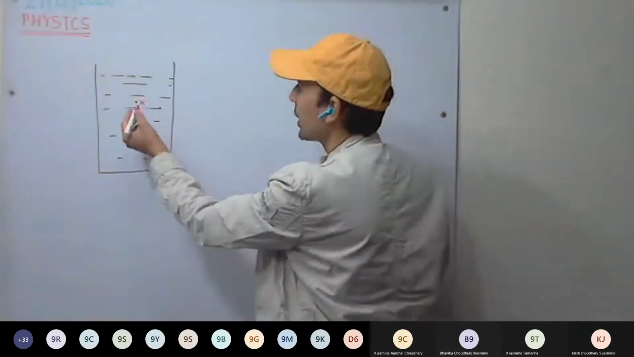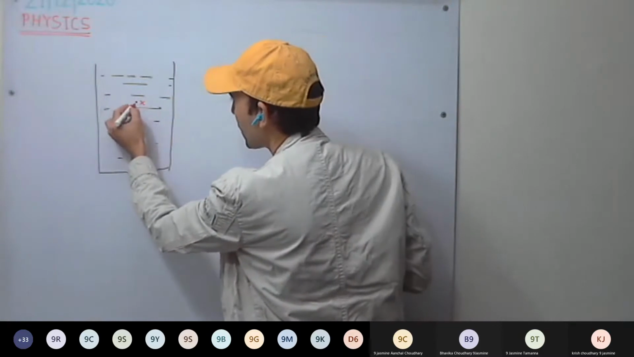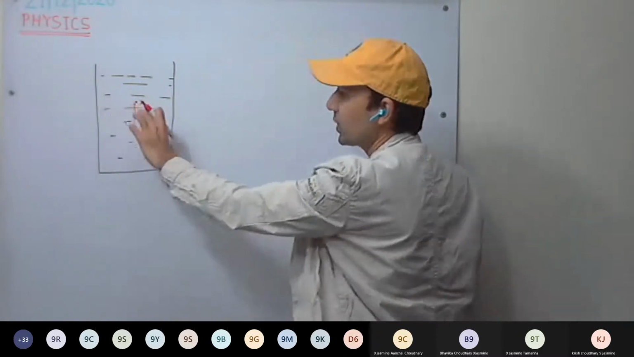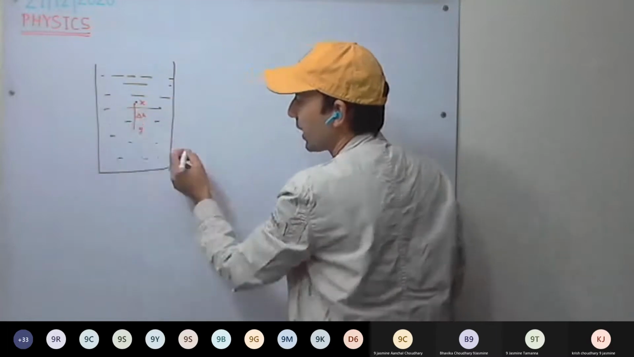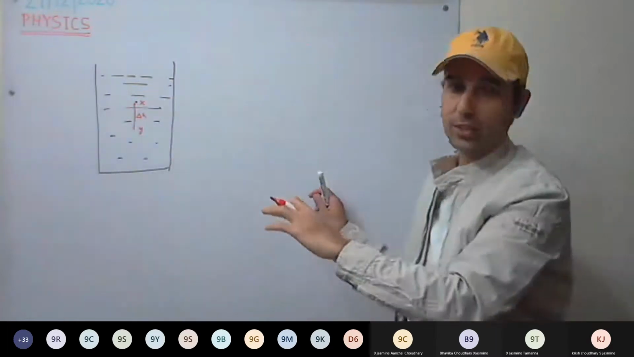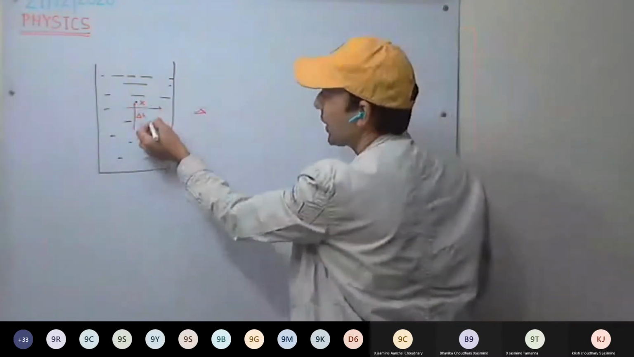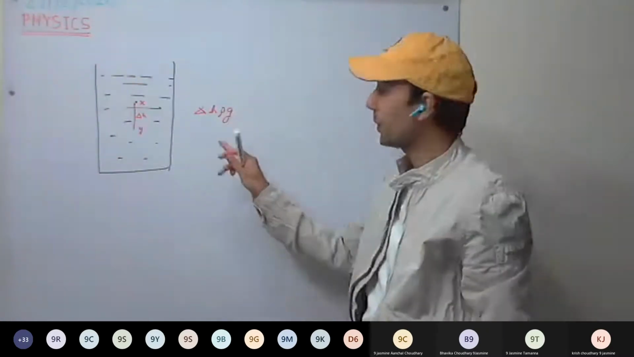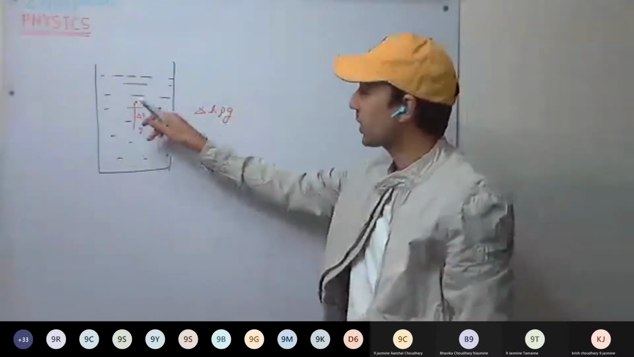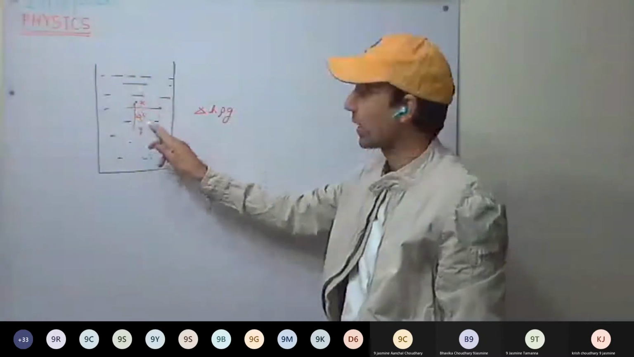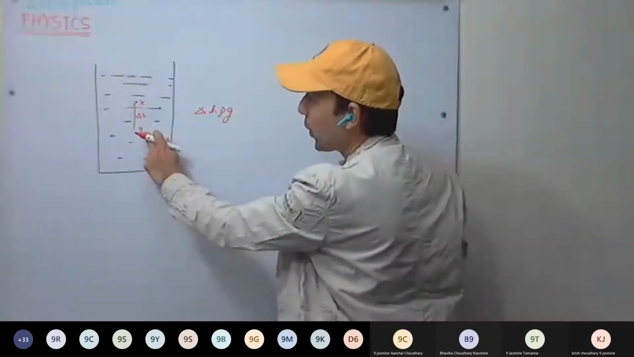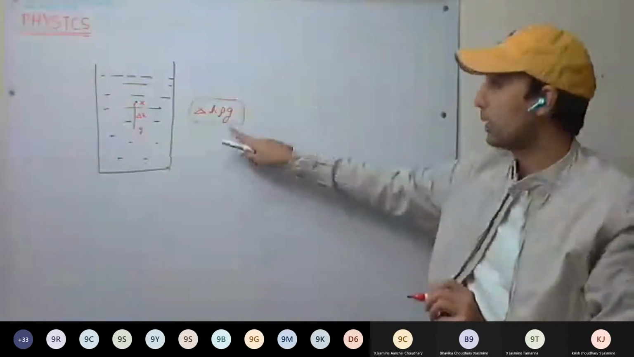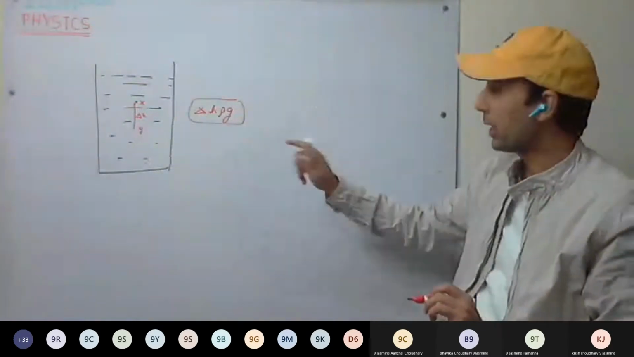Okay. So see here, if the difference of height, that is the distance between these two, is delta H, what will be the difference in pressure at points X and Y? It will be delta H rho g. This will be the difference in the pressure between X and Y. So pressure at Y will be more as compared to X by this much amount.